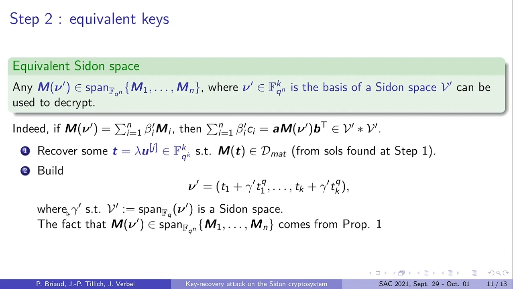So then, what we do is we construct an element gamma prime which satisfies the same kind of constraints as the previous element gamma, so it's a root of a specific polynomial of degree 2. And from this, we can construct a Sidon space V prime and a basis U prime. And in fact, the fact that the matrix mu prime lies in this vector space, and therefore can be used as an equivalent key, comes from the previous proposition.